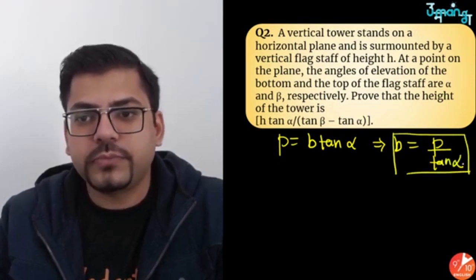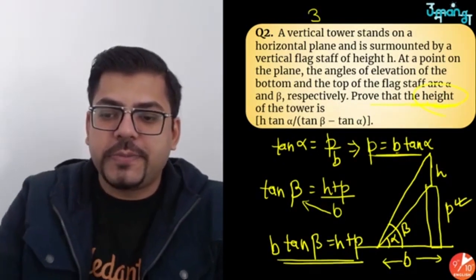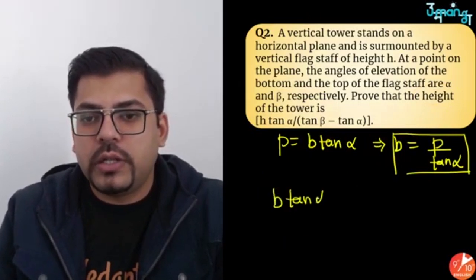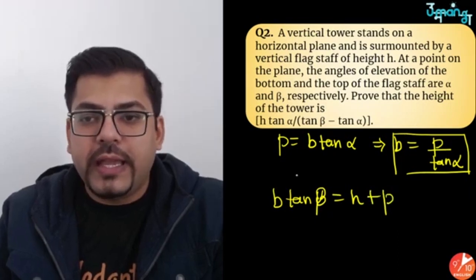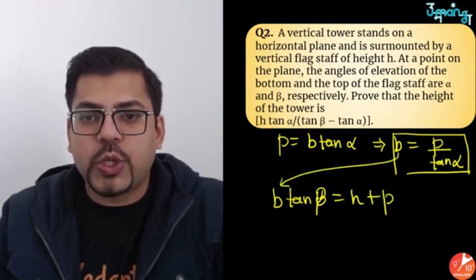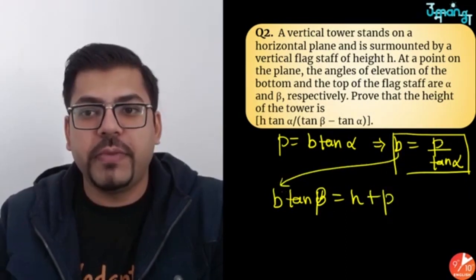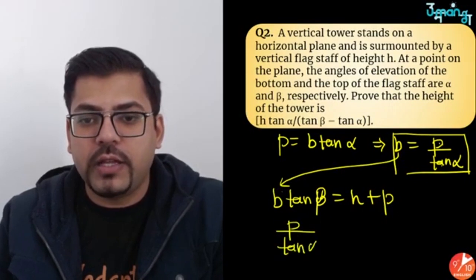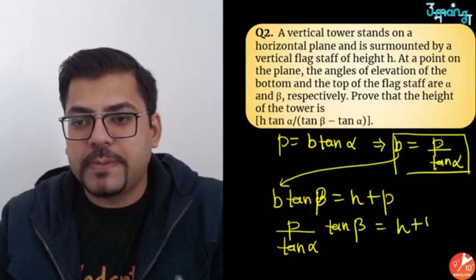Now the second equation which I had got, b tan beta equals h plus p. So I will write b tan beta equals h plus p. Now in this place I would like to put the value of b, which is p upon tan alpha. So p upon tan alpha into tan beta is equal to h plus p.